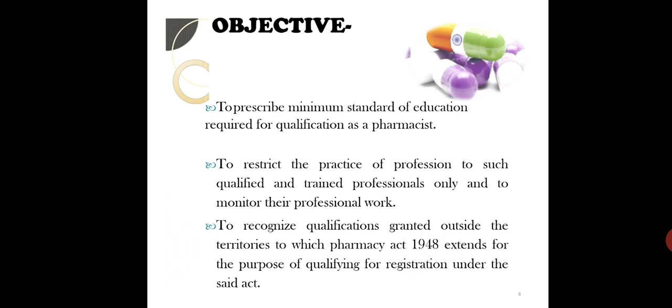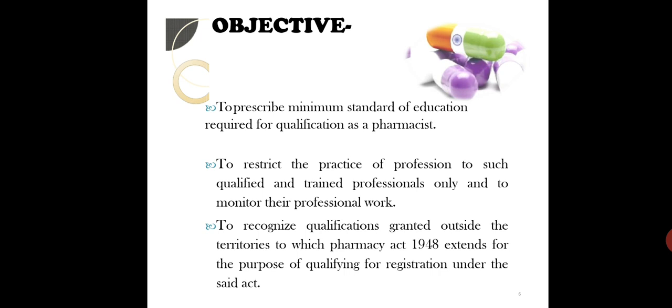The objectives, that is what are the objectives of this act. To prescribe minimum standards of education required for the qualification as a pharmacist, that is who can be said to be a pharmacist. So the minimum qualification, that is 10th, 12th or diploma in pharmacy or degree in pharmacy, bachelor's, or you can say the postgraduate, that is master's in pharmacy.